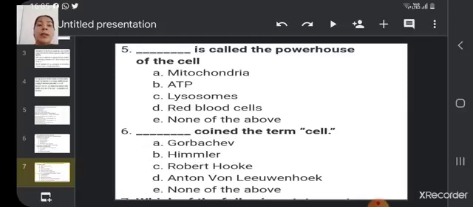Dash coined the term cell. In the beginning of chapter only, there is so much of explanation about this. It is Robert Hooke who first coined the term cell. Although he observed dead cells, he was the first one who used this term cell.